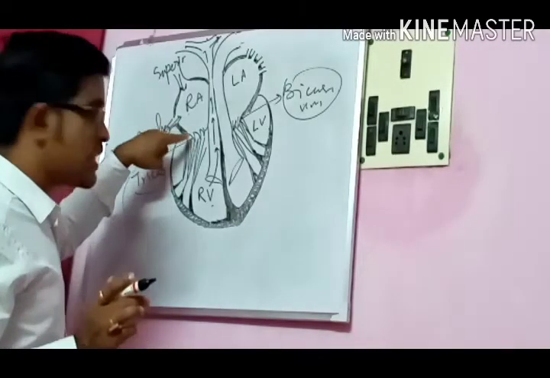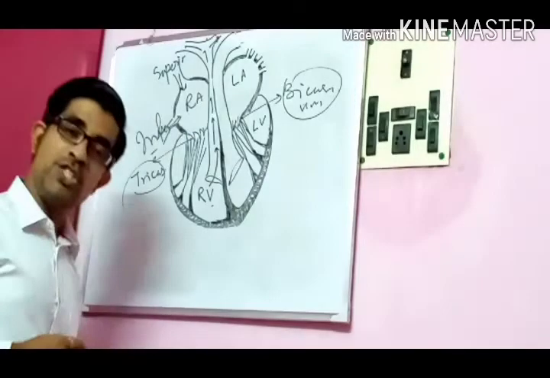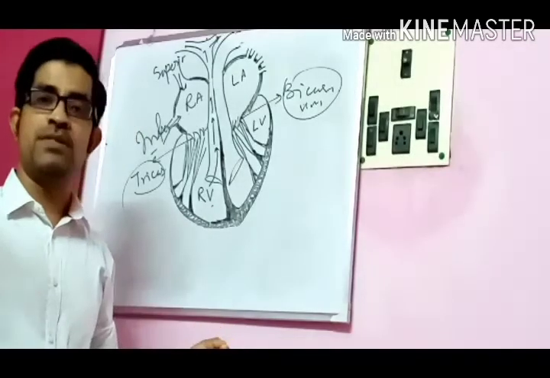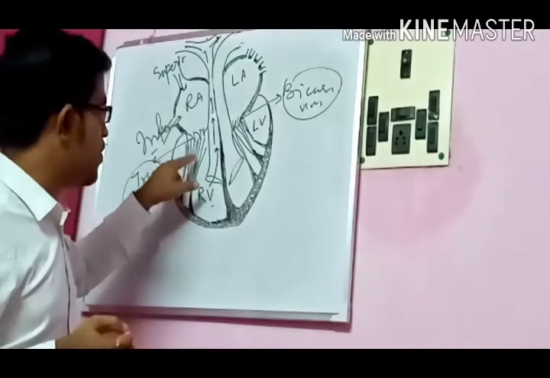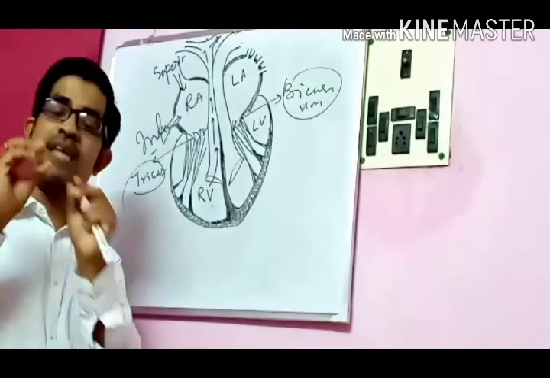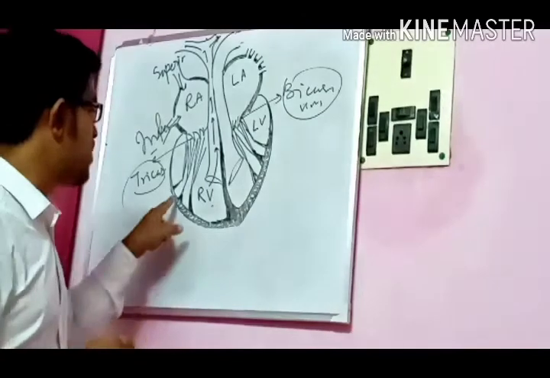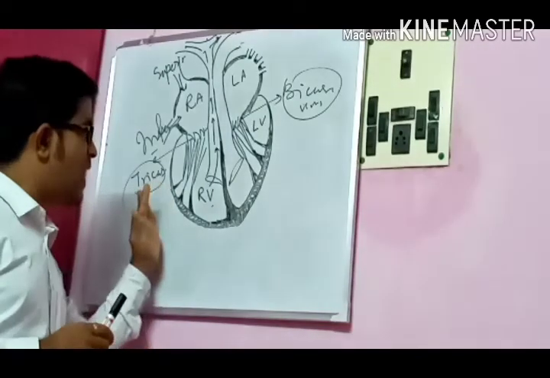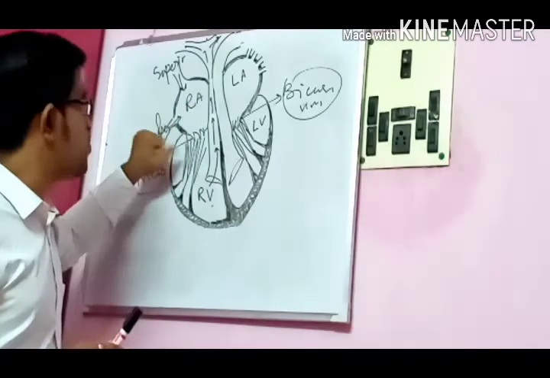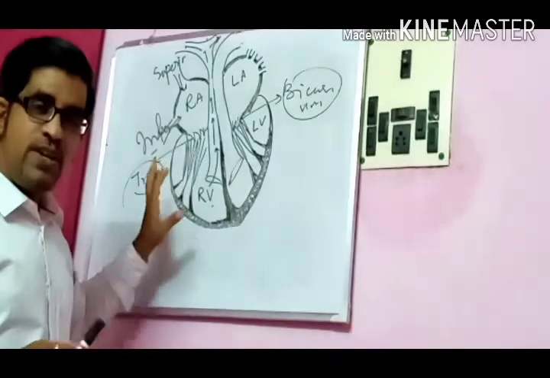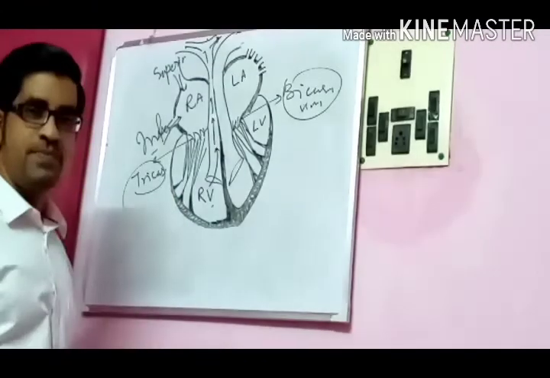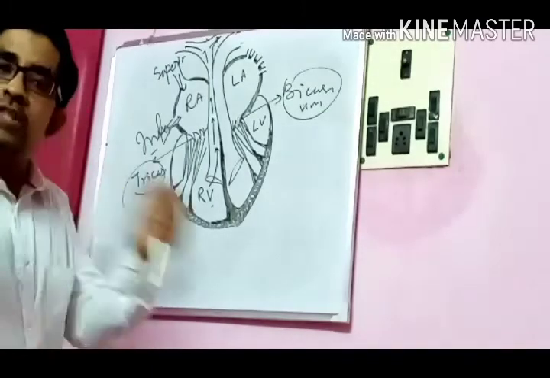This particular tricuspid valve is attached with some fibers, strong but thin fibers. They are called chordae tendineae, which are attached with some elongated portions of the ventricular muscles. Papillary muscles are attached with the chordae tendineae. These chordae tendineae are attached with your valves.